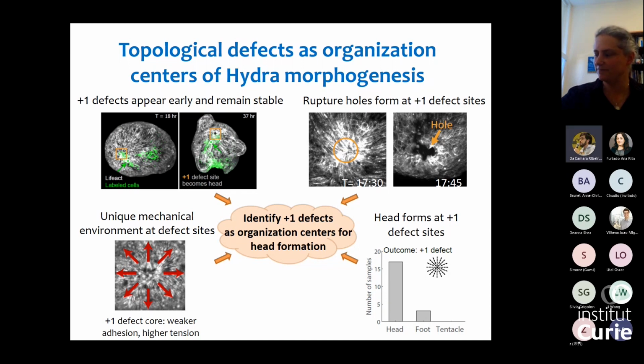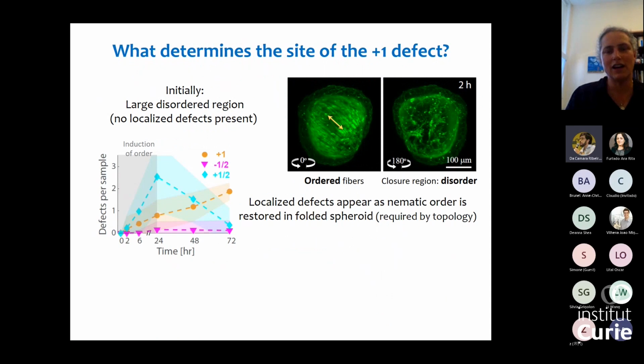Okay, so one obvious question that arises from what I showed you is that this +1 defect that eventually becomes the head of the animal is where the organizer develops. This is the main thing that is associated with the formation of pattern in the animal. Where is it located?